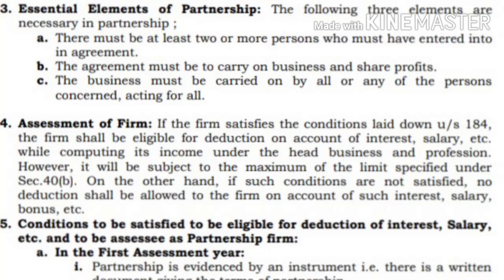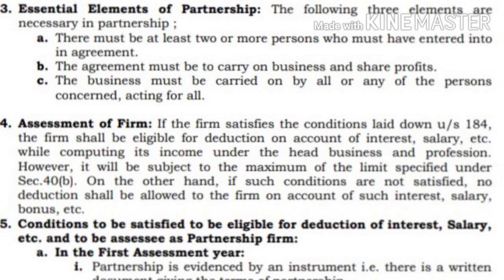Assessment of firms. How to assess the partnership firm? If the firm satisfies the conditions laid down under section 184, the firm shall be eligible for deduction on account of interest and salary while computing its income under the head business and profession.